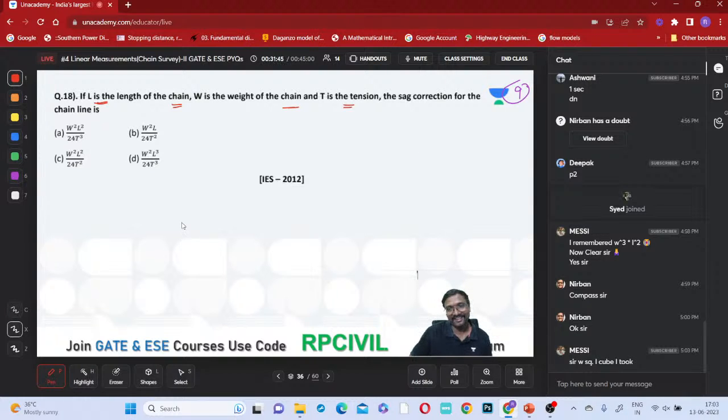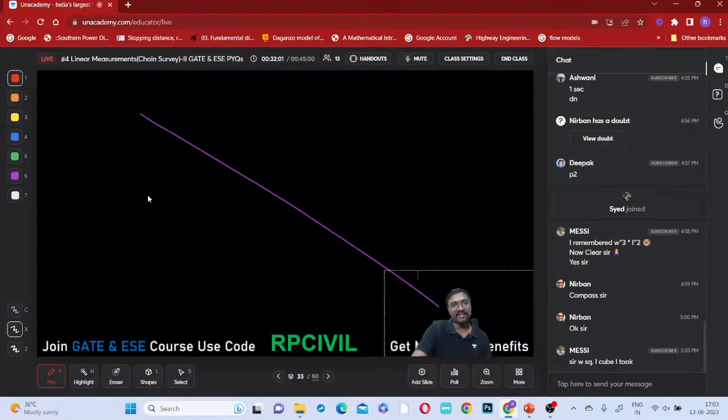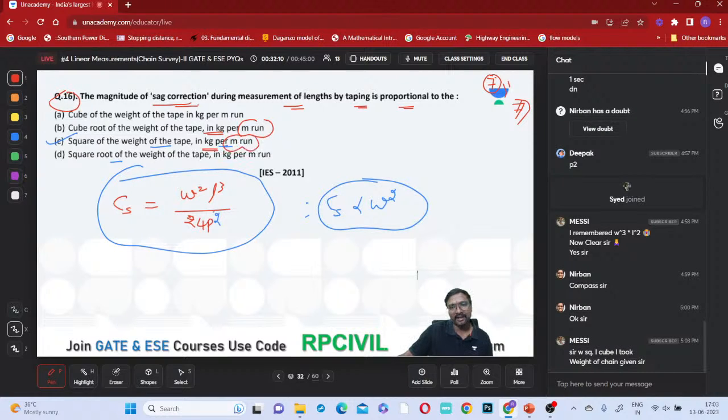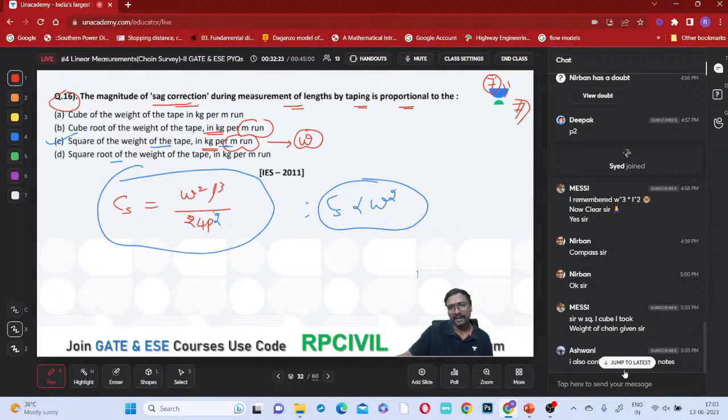Here the weight of this chain is mentioned. Capital W is what? Weight of this chain per meter is given, or weight of this chain is given. Observe carefully, Messi. In this formula, what do you have? Weight in kg per meter run. So per meter means we have to select small w and not capital W. If we select small w, then small w square L cube will come, right?